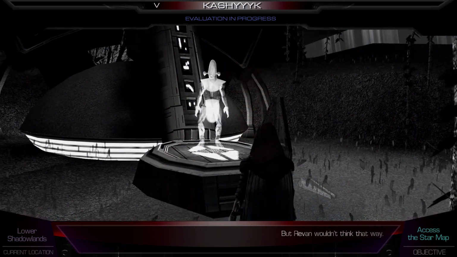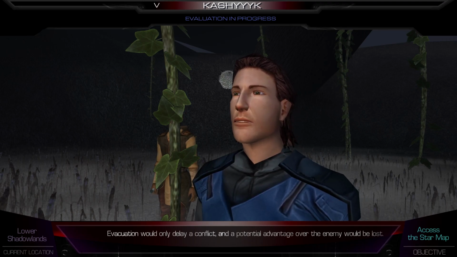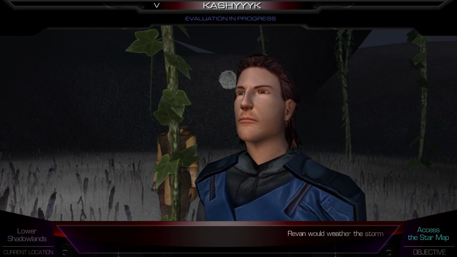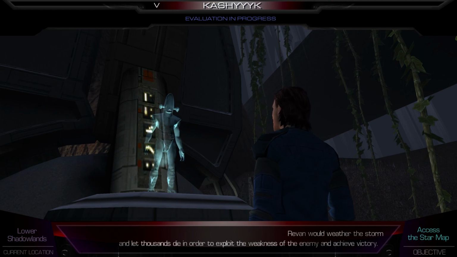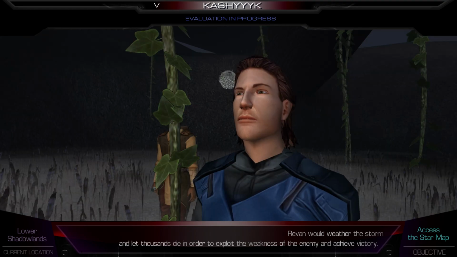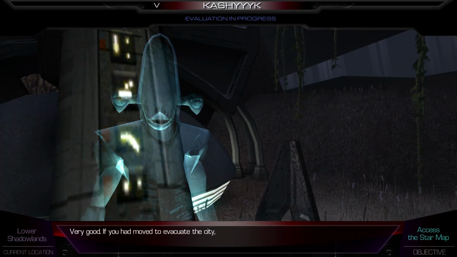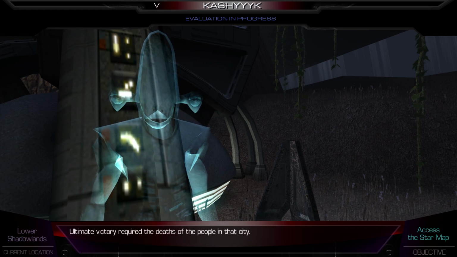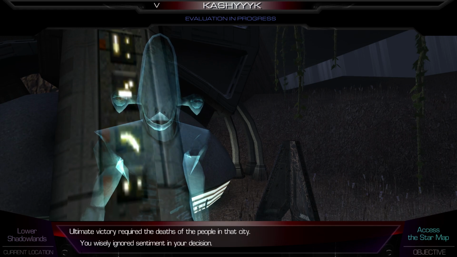But Revan wouldn't think that way. Evacuation would only delay a conflict, and a potential advantage over the enemy would be lost. Revan would weather the storm and let thousands die in order to exploit the weakness of the enemy and achieve victory. Very good. If you had moved to evacuate the city, you would have alerted the enemy to their lost codes. Ultimate victory required the deaths of the people in that city. You wisely ignored sentiment in your decision.